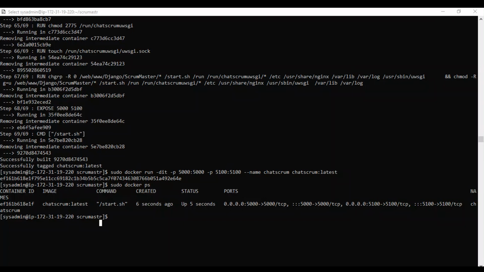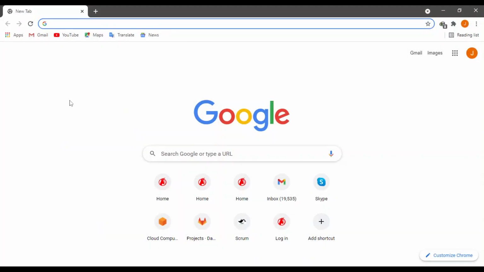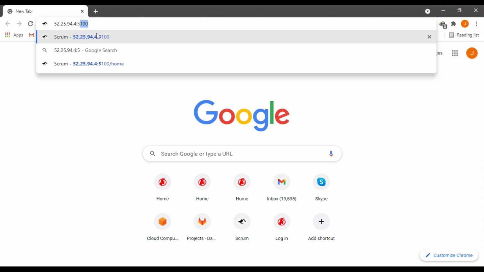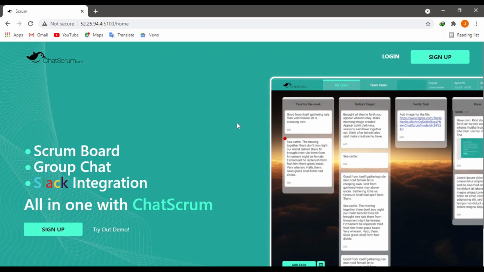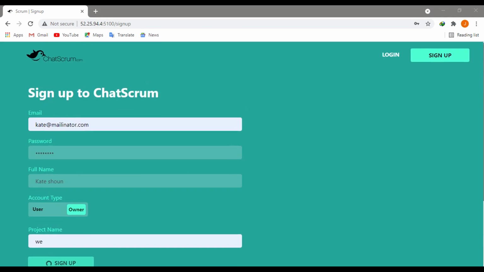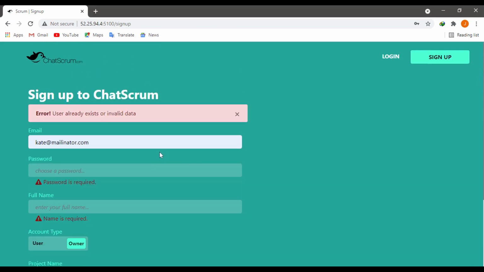Let us try to access the Chatscrum app through the browser. I will enter my instance public IP and port, then hit enter. The front end port will be 5100. If you are unable to load the front end on your browser, ensure you have both port 5000 and 5100 opened on your security group. Here you can see we are able to load up the front-end view of the application. Let us try to sign up using some random details. Click on sign up, and we get an error feedback response, which means our application isn't working properly.